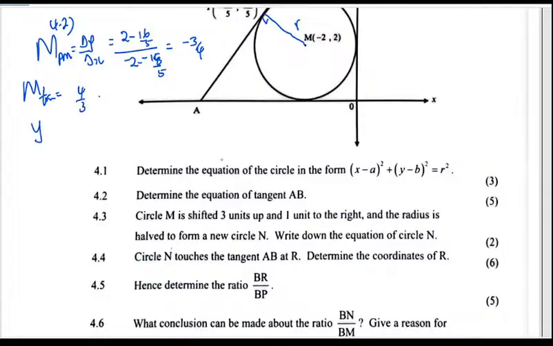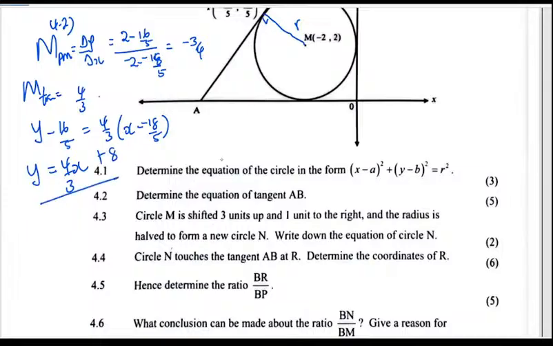Then we can say that y minus 16 over 5 should give us 4 over 3 into x minus minus 18 over 5. Open up, make y the subject. So I'll end up with y minus 16 over 5 is equal to 4 over 3 x plus probably that's going to be 6, which is like 24 over 5. Okay, simplify further, we shall have 4 over 3 x, and then this is plus 8. So that is my answer for 4.2.